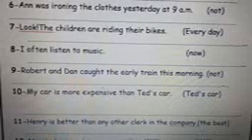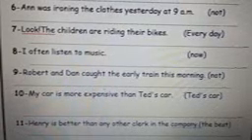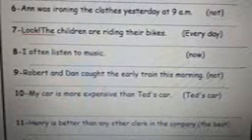Number 10. My car is more expensive than Ted's car. Use Ted's car. Ted's car is less expensive than my car, or there is another answer: Ted's car is cheaper than my car. Number 11.